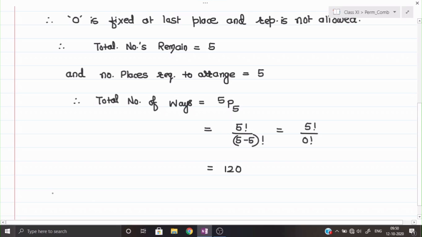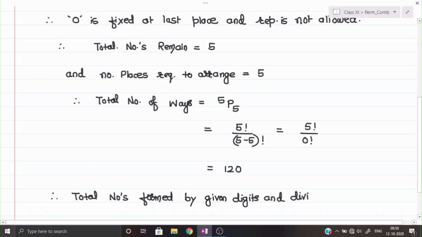So we can say that here at last, therefore total numbers formed by given digits and divisible by 10 are 120. This will be your answer.